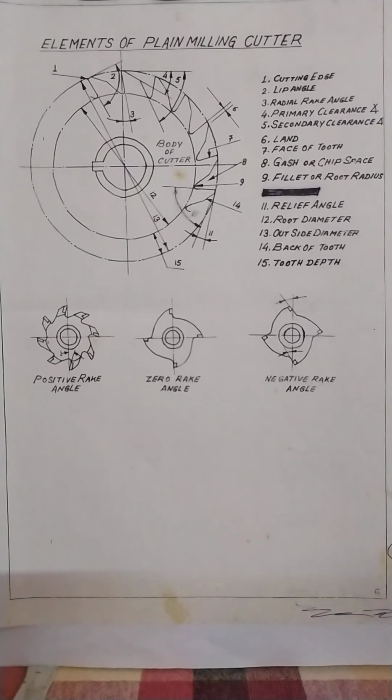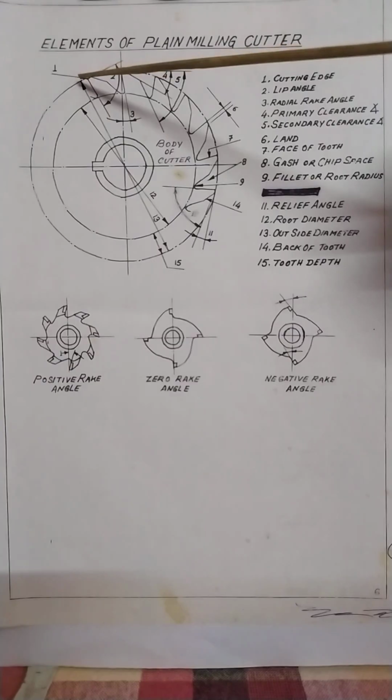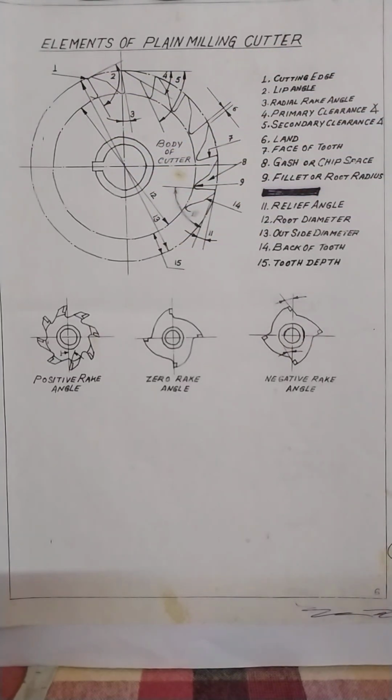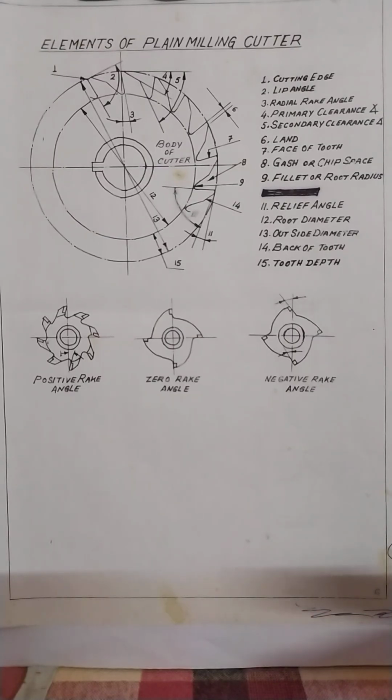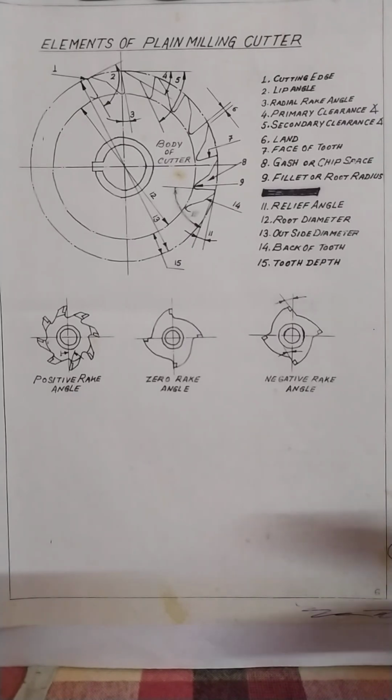Outside diameter means the diameter of the cutter. It may be 50 millimeter, it may be 75 millimeter, whatever diameter you want to keep, or the manufacturer will decide as per the ISO standard cutter. In non-standard, you can keep any diameter and manufacture a cutter.